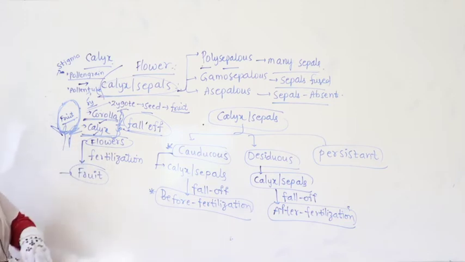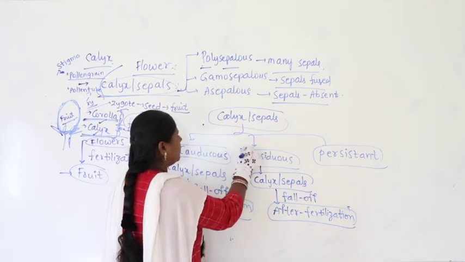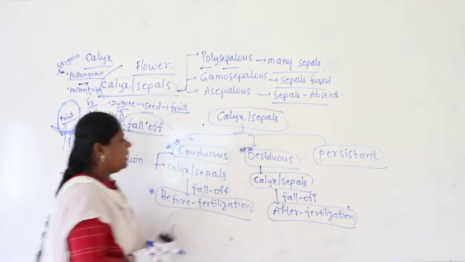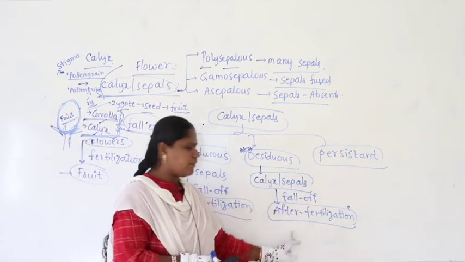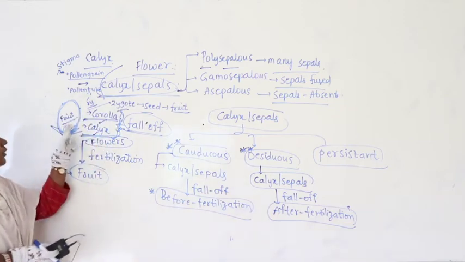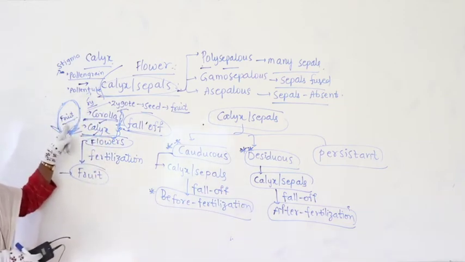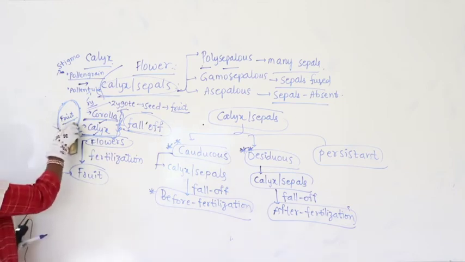When calyx falls off after fertilization, it is called deciduous. The calyx or sepals fall off after fertilization. That means now the flower is converted into fruit. Now you can see the fruit here, then the sepals will slowly fall off.